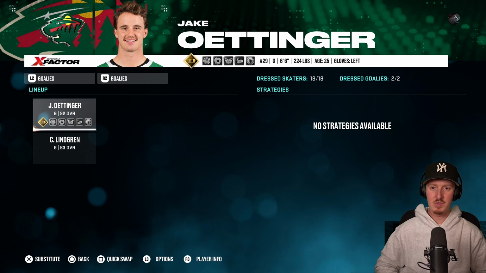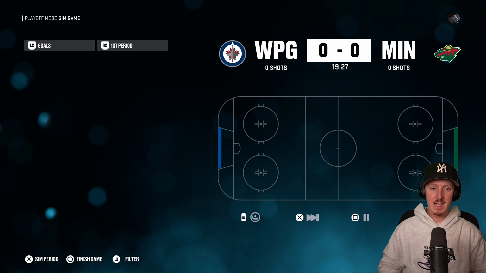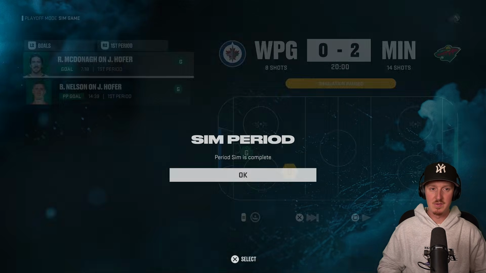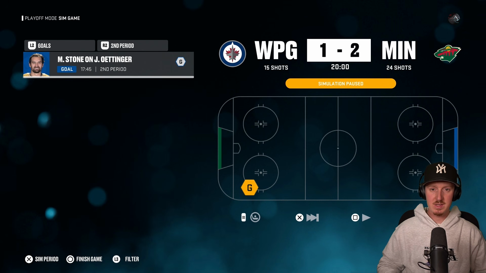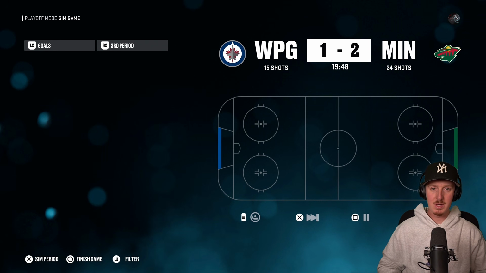And then when it comes to goaltending, Jake Ottinger. So they might not be the greatest offensively, but they got themselves a defense and they got themselves a goaltender, and that's what really matters most. Now, after trying to gas up the Winnipeg Jets and realizing what they actually have, Minnesota is the heavy favorite here. They're picking up the first 2 goals of the game. Mark Stone is going to be responding in the second period though, so we got ourselves a 1-goal game entering the third. Winnipeg's putting up a better fight than I thought they would be.